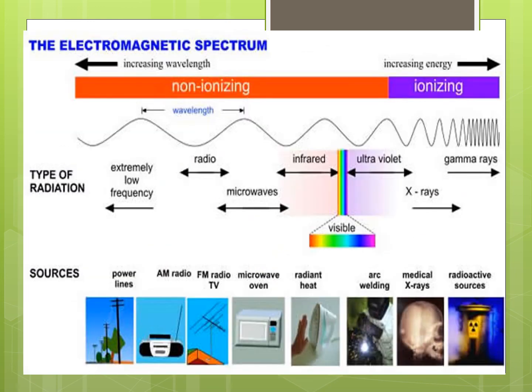Electromagnetic spectrum can also be categorized into non-ionizing or ionizing radiation. Specifically, extremely low frequency, radio, microwaves, infrared, visible, and some portions of ultraviolet fall under non-ionizing, and the rest of the ultraviolet, X-rays, and gamma rays fall under ionizing radiation. Ionizing radiation will be discussed when we have our effects of radiation on living organisms.